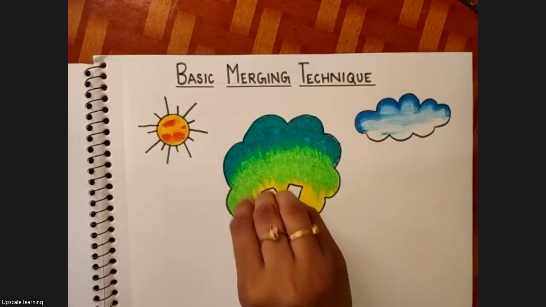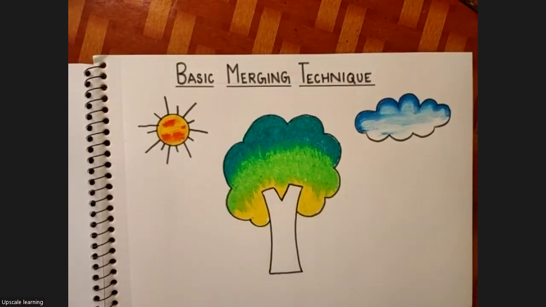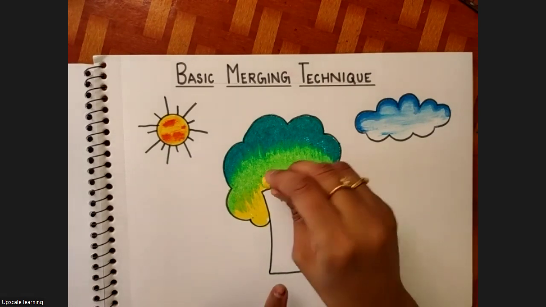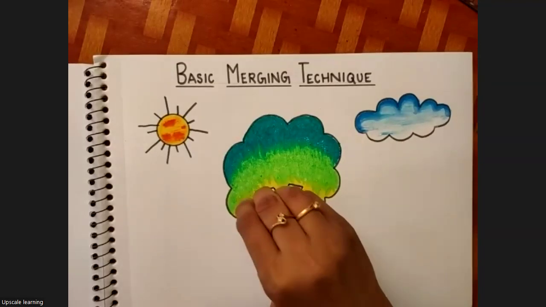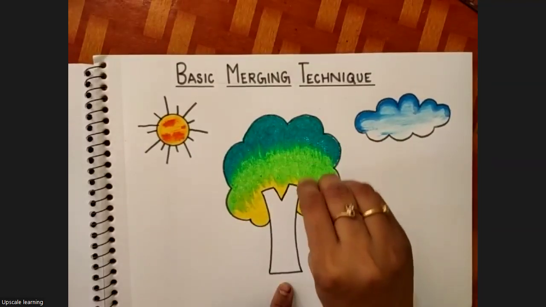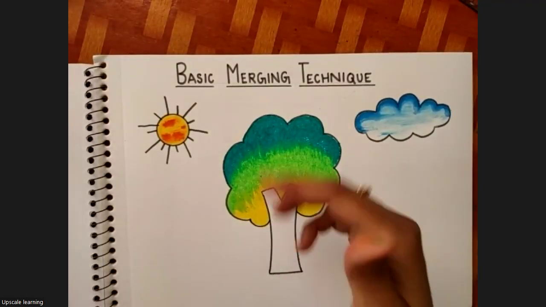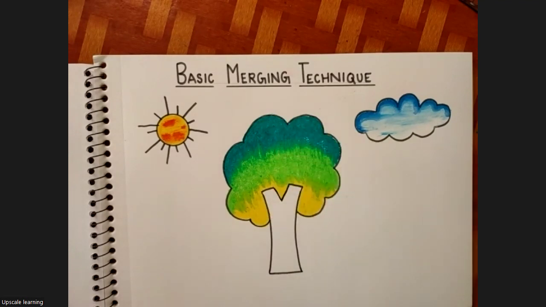Ma'am, like this. Okay. Yeah, you should have added little more dark green, I felt, but overall okay. Okay. So my tree has got 3 colors.